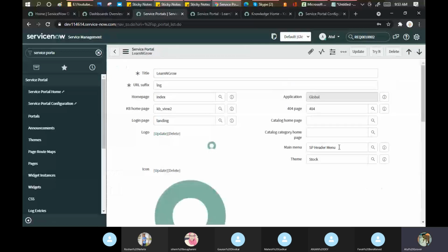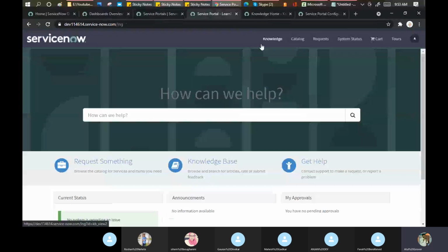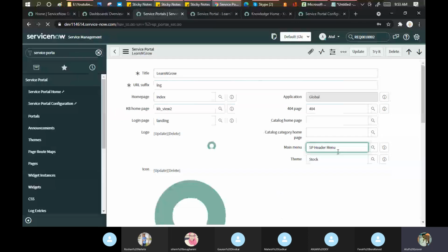Let me change the menu header, this thing, knowledge catalog. Let me change this. I go here, double asterisk. Let me put a header. Click here.